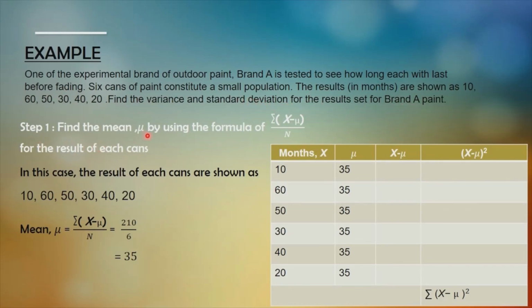So step 1, as I've said before, you have to find the mean using this formula right here. In this case the results already show each of the cans, so 10, 60, 50, 30, until 20, right? So we just have to total it up. We will get 210. And then after that, you must divide it by the cumulative frequency, which is 6, because 1, 2, 3, 4, 5, 6. And then you will get your mean, which is 35.